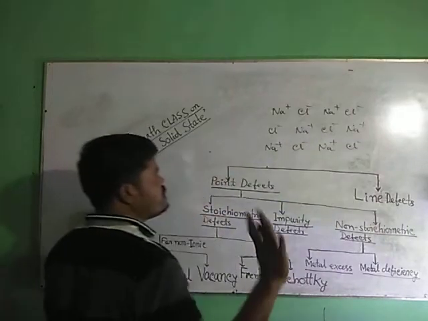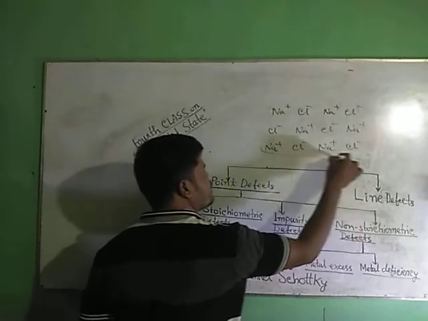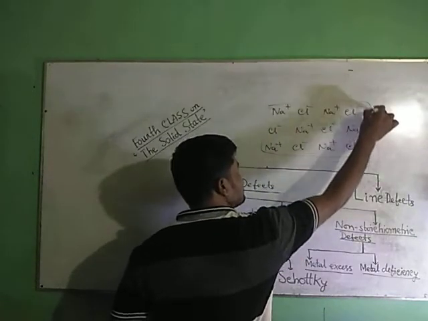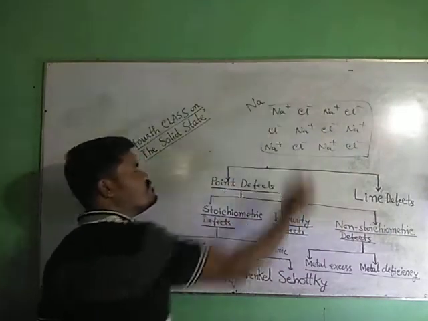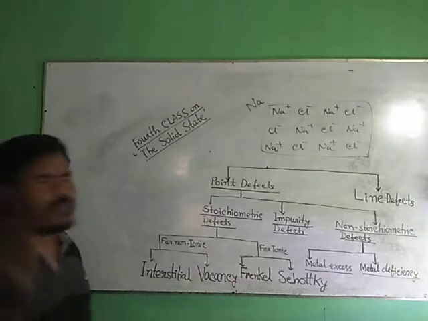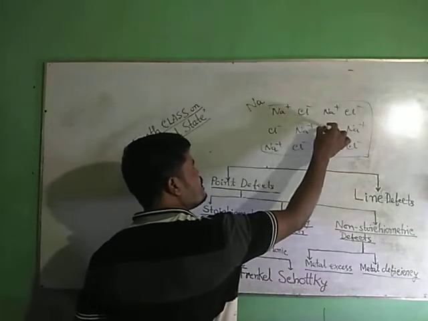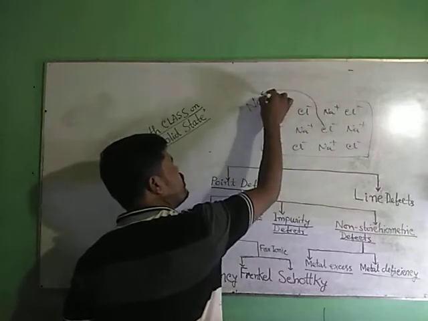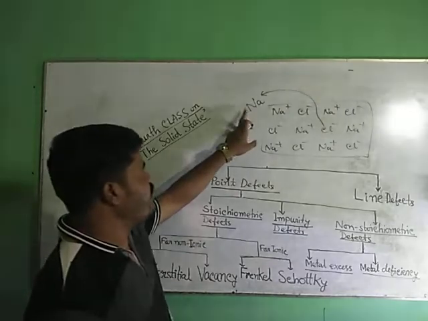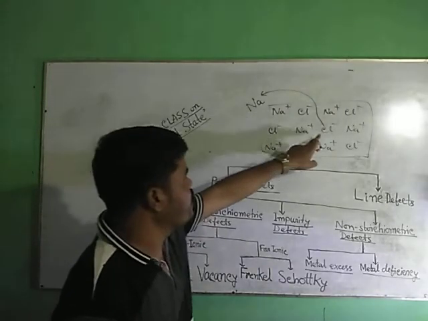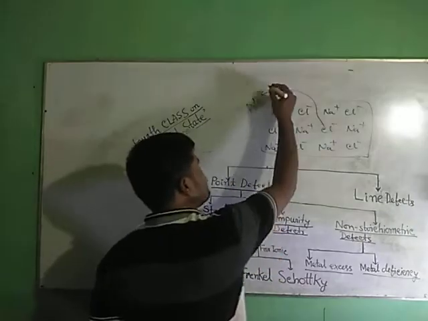If this crystal is heated in the presence of sodium vapor, what will happen? To bind with this Na, some Cl- ions will move to the surface. When Na is deposited on the surface, Cl- will come to the surface.